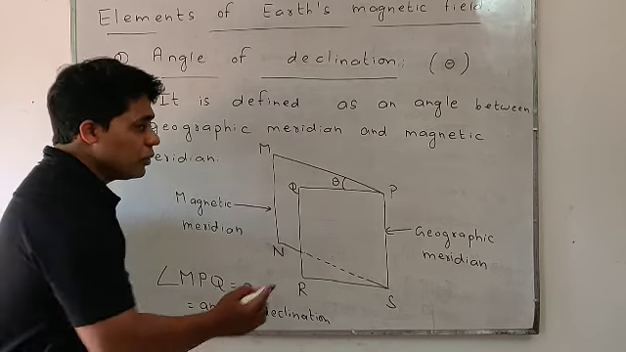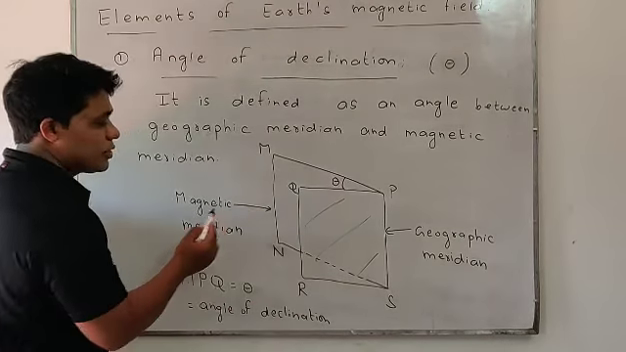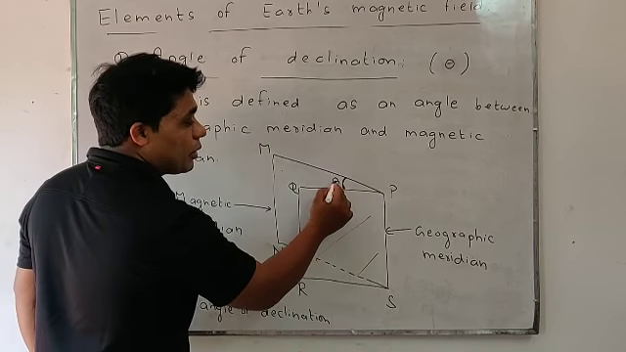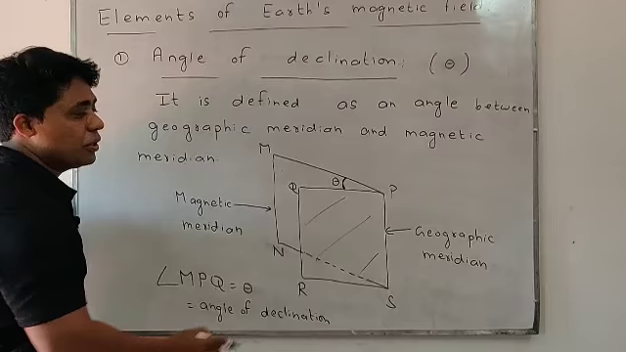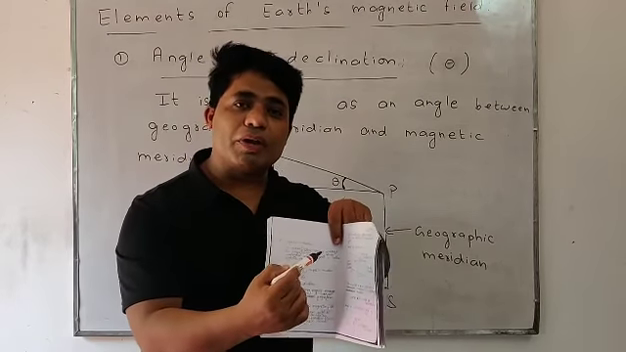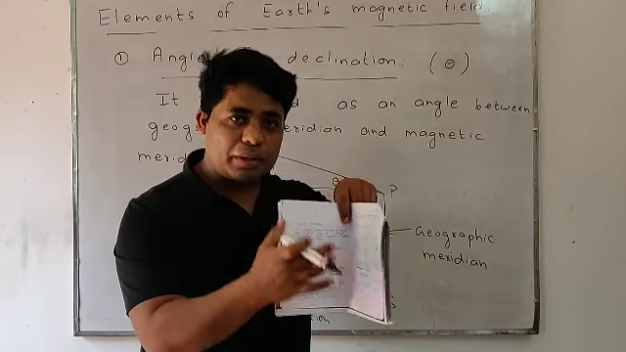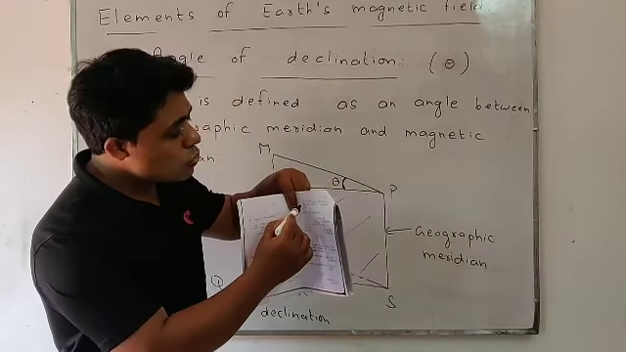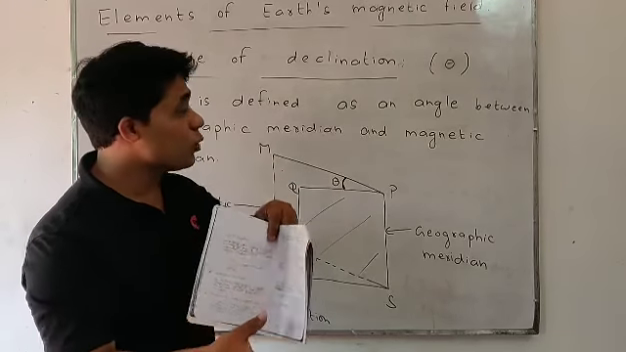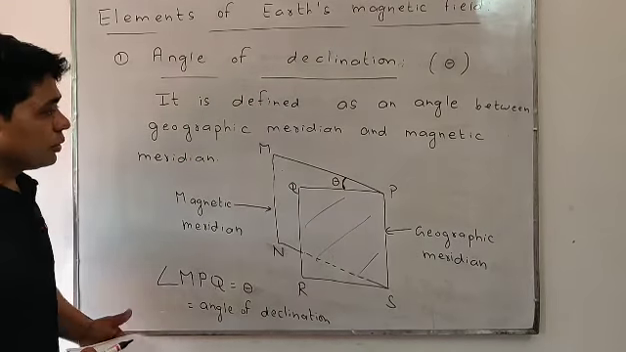So the angle between this geographic meridian and that magnetic meridian is said to be the angle of declination, theta. This open book angle is said to be the angle of declination. This is the geographic meridian and this is the magnetic meridian. So this angle is said to be the angle of declination.